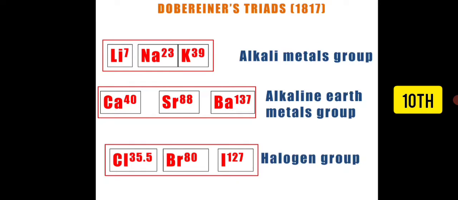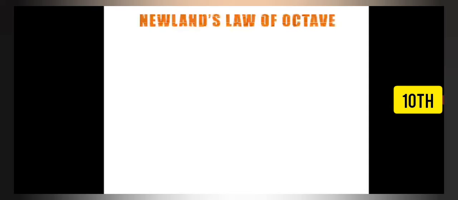Later on, one more scientist also did a classification, and it is known as Newland's law of octaves. The scientist was Newland, his full name was John Newland.